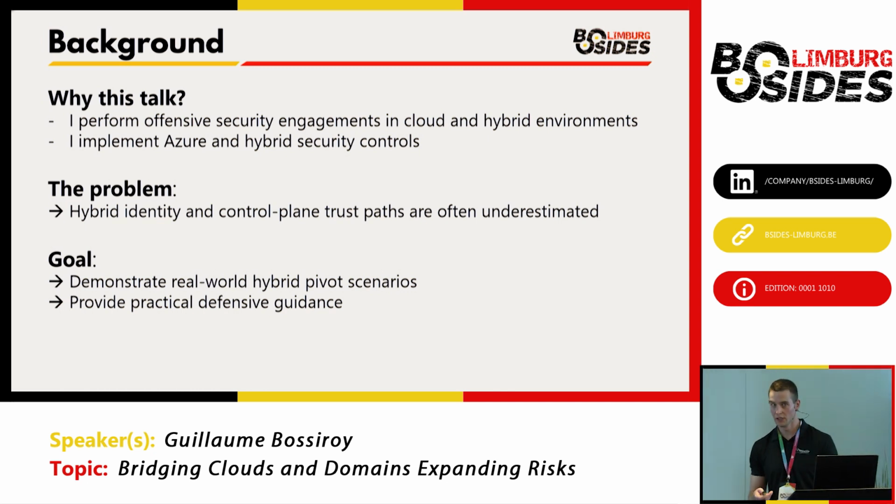So my goal today is to demonstrate how real-world hybrid scenarios can be abused by attackers and how you can defend against that. We'll have demos, and for each scenario, I will provide some practical defensive guidance for the blue teams to detect those abuses and then to protect against them.